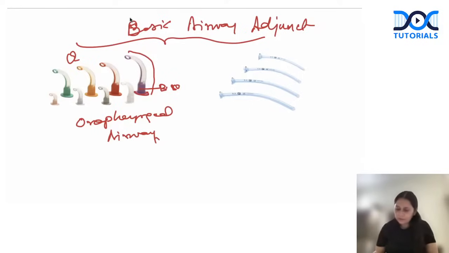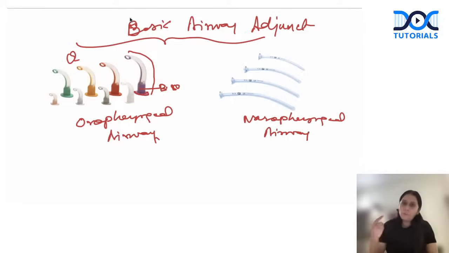Okay. This is nasopharyngeal airway. Now, this nasopharyngeal airway is made up of silicon or PVC. It has a soft body. It is not curved like the oropharyngeal airway, which is made up of plastic with a fixed curve. Nasopharyngeal airway is straight with a beveled end, like an ET tube's beveled end. Okay. And so to recognize it, you have to remember the image.